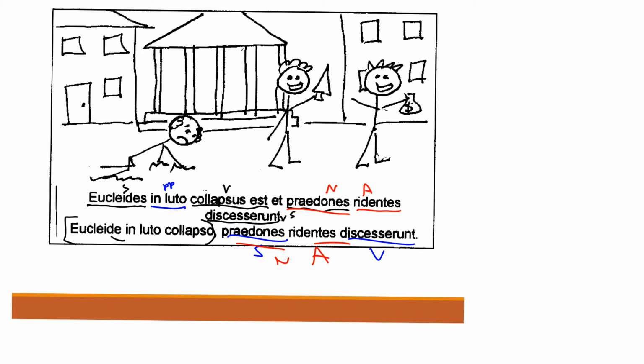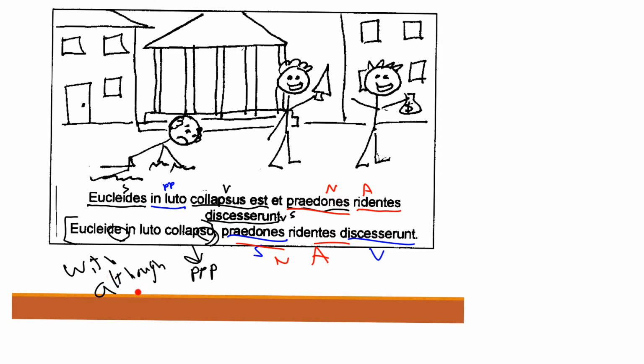Again, we've got our ablative endings, E and O. So let's use "with" or "although." With Euclides having collapsed, this is a triple P. Having collapsed into the mud, in the mud. Euclides having collapsed in the mud, the robbers went away laughing.